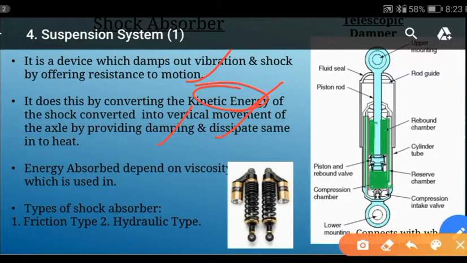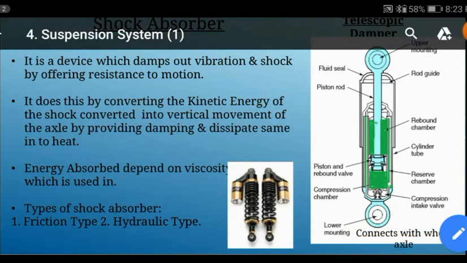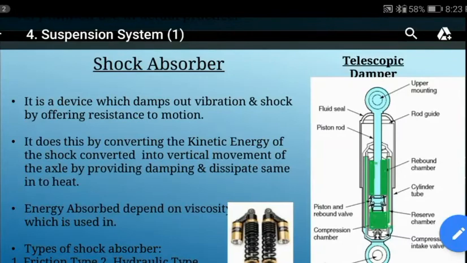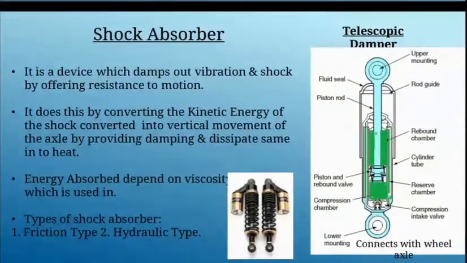Then on which factor does the absorbed energy depend? So obviously we use some oil. In case of a hydraulic system, you use oil. So viscosity is the main parameter on which the energy absorption depends. There are basically two types. The first one is a friction type shock absorber, and another is a hydraulic type. So here in this figure, we are going to study a telescopic type damper.